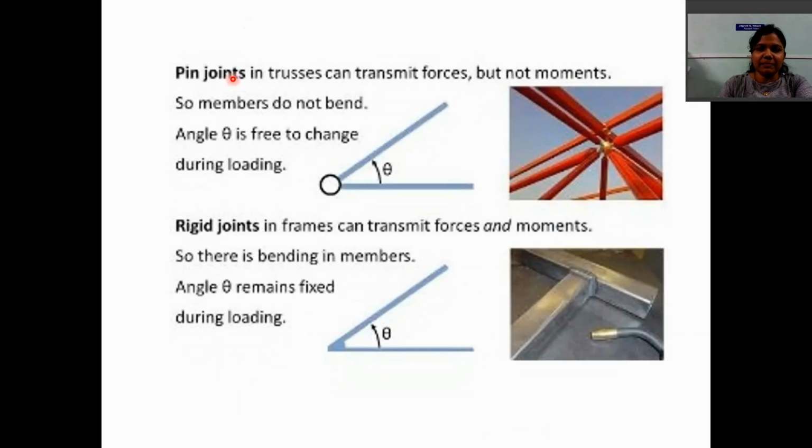Then we can again discuss that a pin jointed truss can transmit forces but not moments, so members do not bend. Angle theta is free to change during the loading. You can see here these are the truss members. Then a rigid joint in a frame can transmit forces and moments, so there is bending in the member and the angle theta remains fixed during the loading. You can see in the joint, this joint will not change.